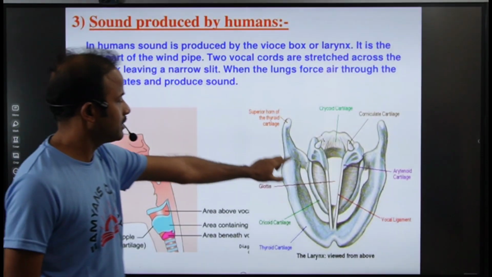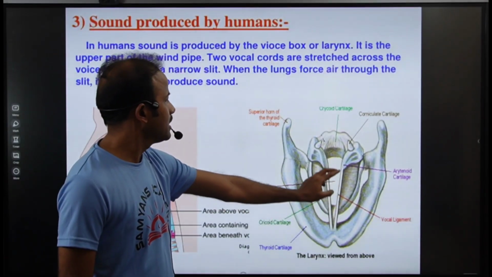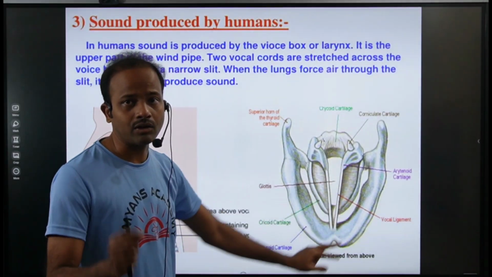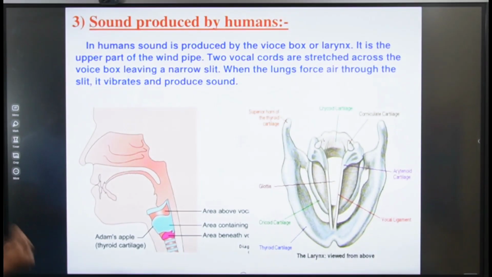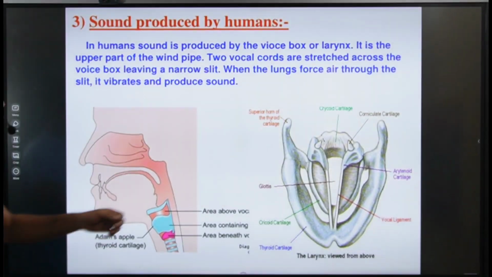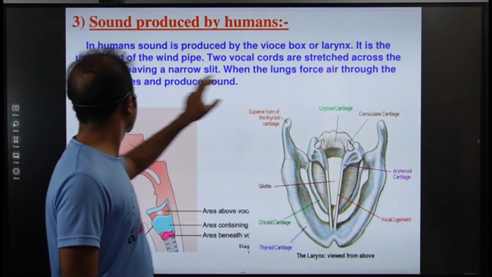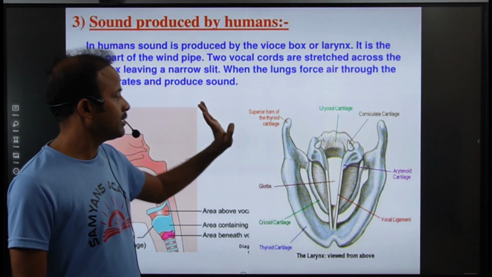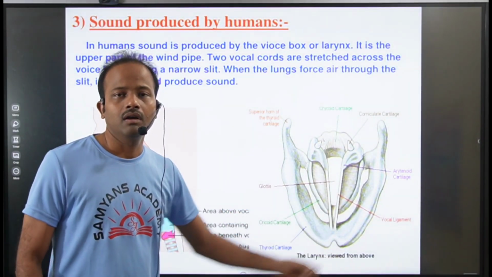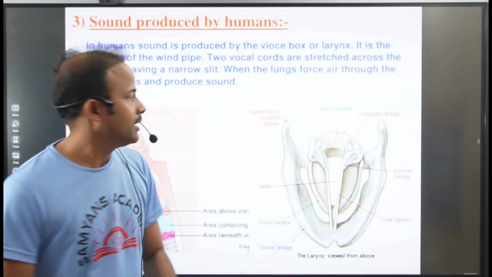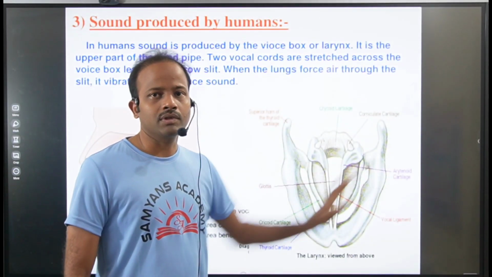So how can we see this structure? Here the larynx has a narrow slit. When you blow air to it, it will vibrate and produce the sound. When the lungs force air through the slit, it vibrates and produces sound. So here we have a slit. When you blow the air, what will happen? It will vibrate and produce the sound.